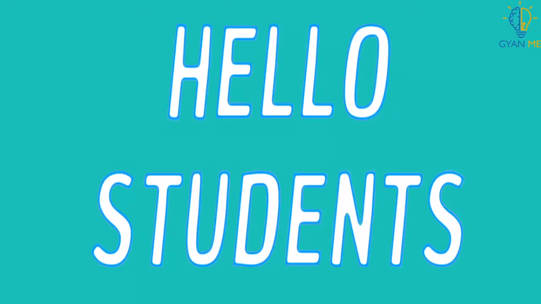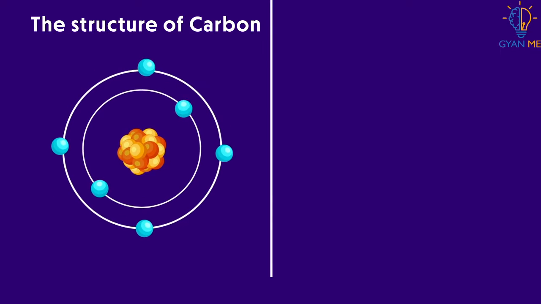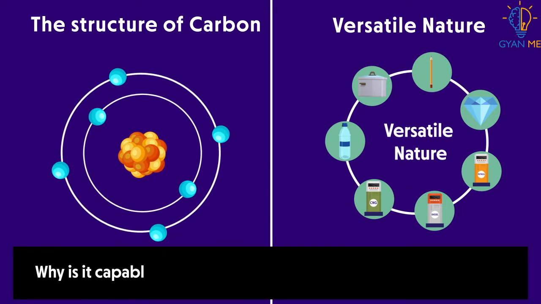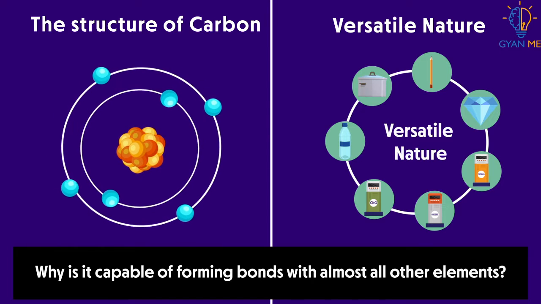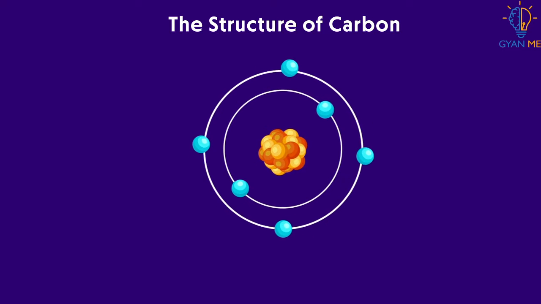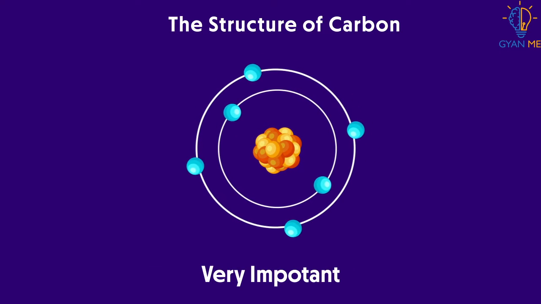Hello students! In the last two videos, we talked about the structure of carbon and its versatile nature. Can you tell me why it is capable of forming bonds with almost all other elements? We can answer this if we know the structure of carbon atom. Since knowing structure of carbon is very important, let me revise it for you.